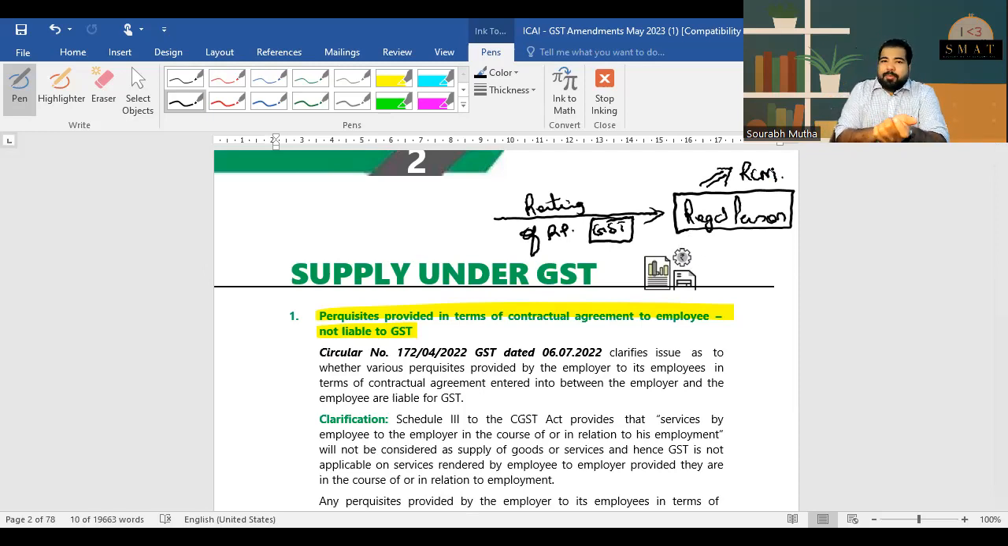If you're renting it to a registered person, is there GST? Yes. But who's supposed to pay? Not you, not the person who's renting, not the owner of the property, but the person who's receiving it. That person has to pay it under RCM. So two changes there as well.